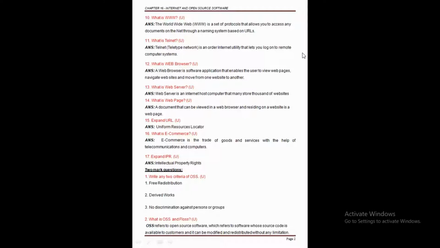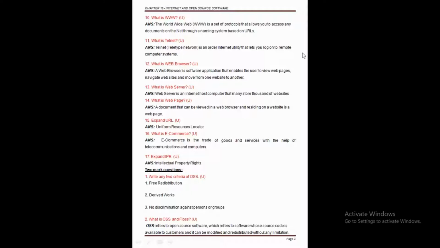After telnet, the next thing is the web browser. One example of a web browser is Internet Explorer. Before accessing any information from the World Wide Web, first of all we need to click on the web browser, Internet Explorer, and afterwards we write the name or address of the website, depending on which information we want, and then we access information through the net.